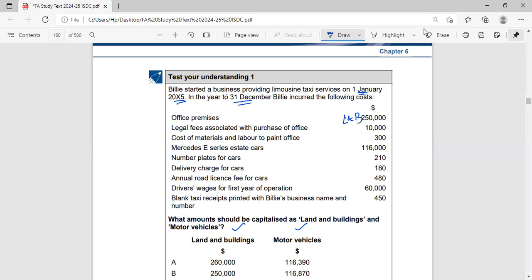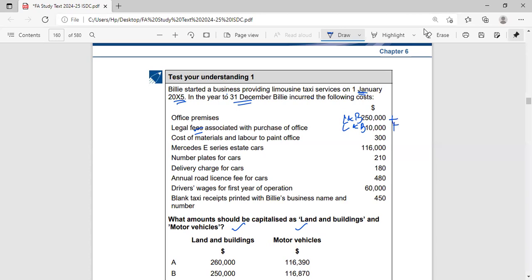Legal fees: we have done above that any legal fees, stamp fees, anything which we incur, we have to incur to get our asset ready to use. If the lawyer does not stamp the papers, we cannot use that land. So if I want to use that land, I have to incur these legal fees, so that's why we'll capitalize it.